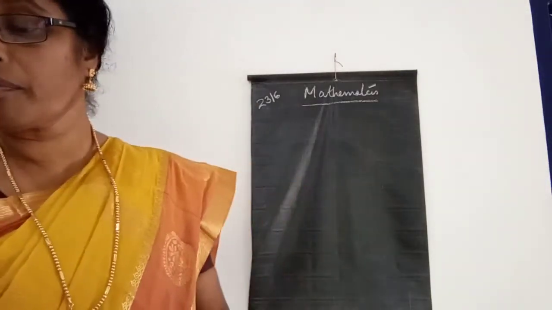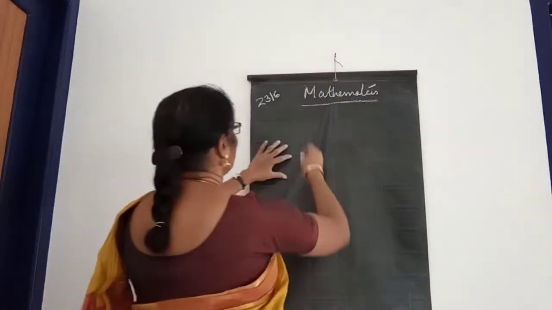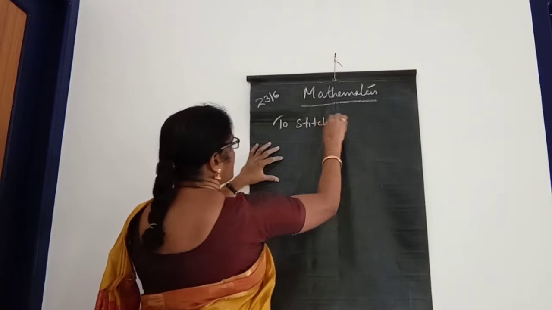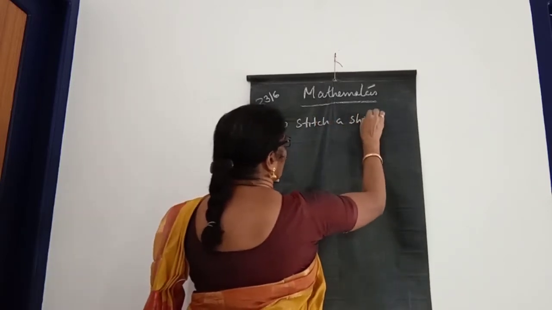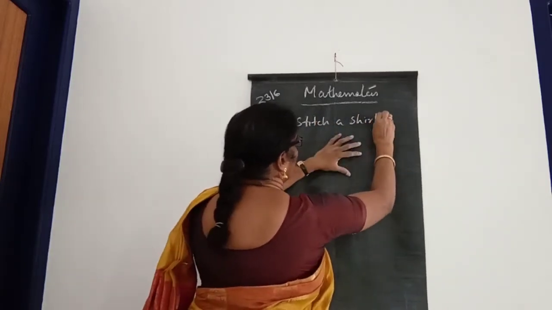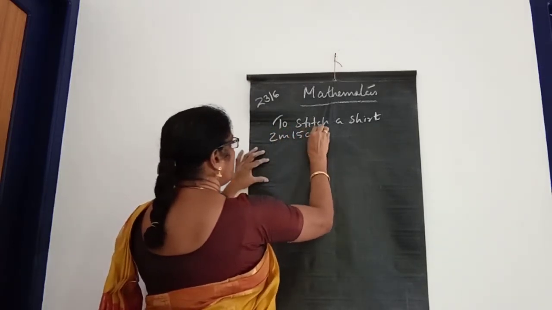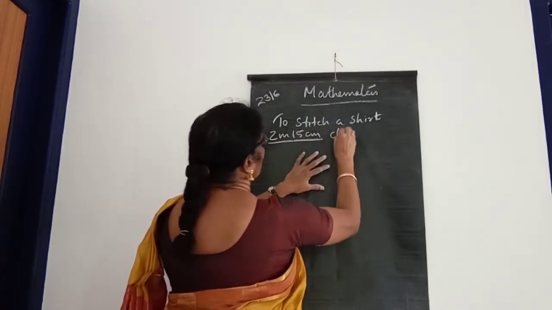Look here, children. To stitch a shirt, 2 meter 15 centimeter cloth is needed.